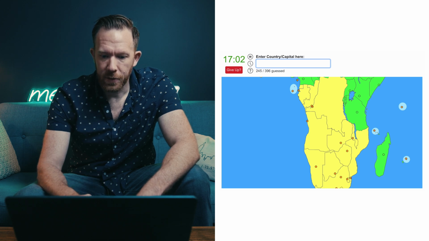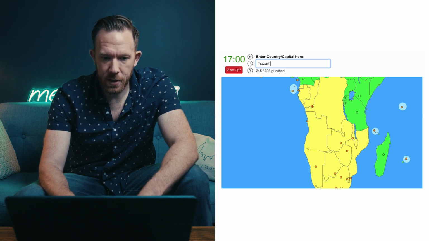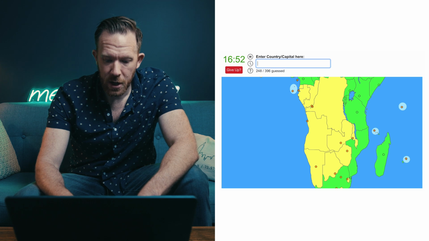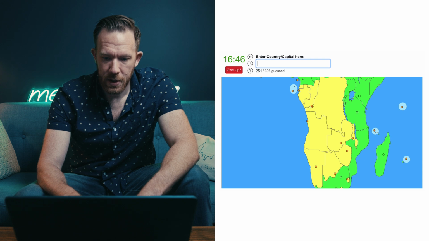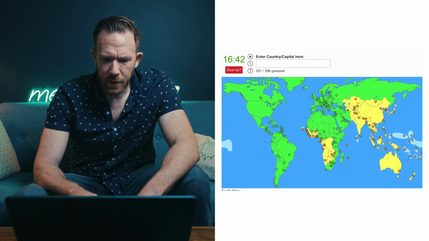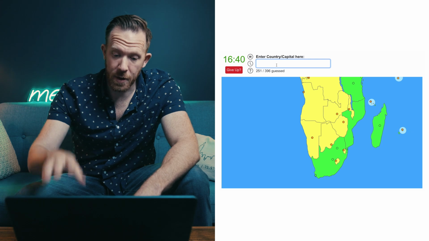Antananarivo. Okay, and then we have Mozambique on the eastern coast there, which is Maputo. Then we can do South Africa right now. That's three capitals: Pretoria, Cape Town, and Bloemfontein. Very Dutch spelling of that. And then we have two countries inside of South Africa.